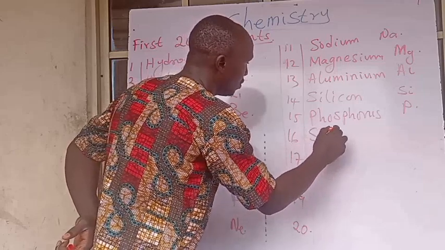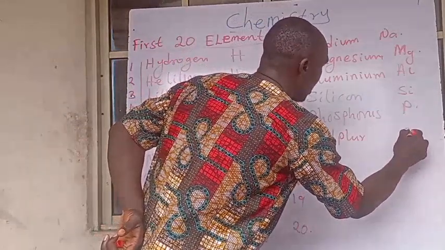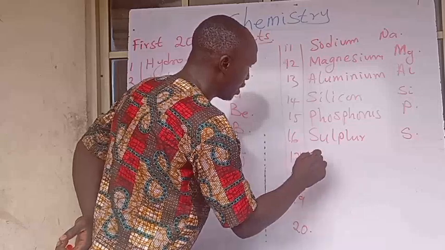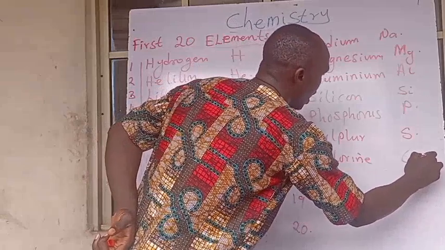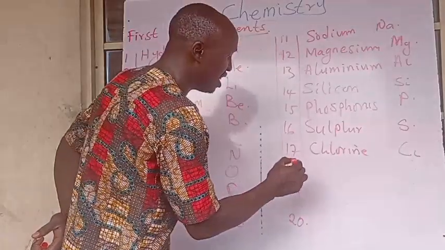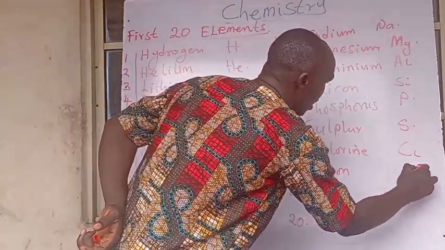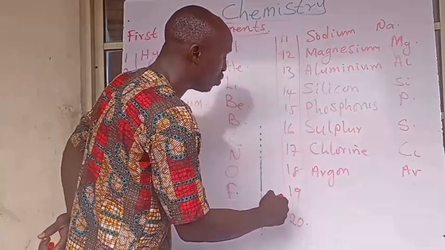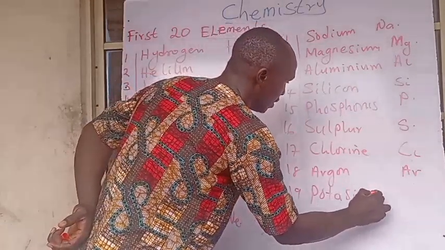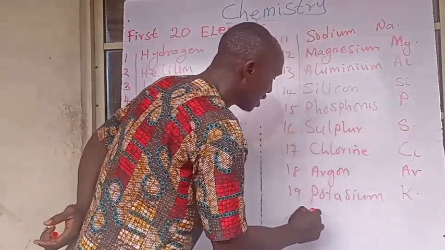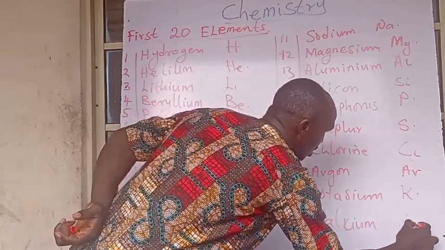16, we have sulfur, which is S. We have chlorine, which is Cl. 18 is argon, which is Ar. We have 19 to be potassium, which is K. And lastly is calcium, Ca.